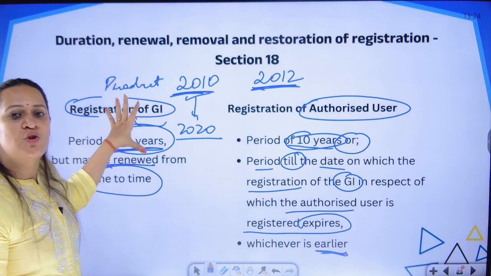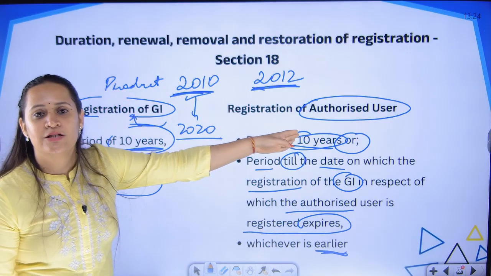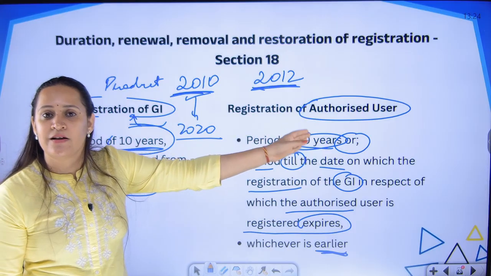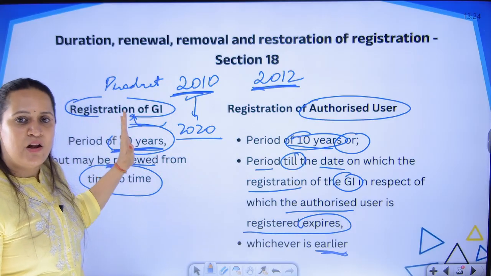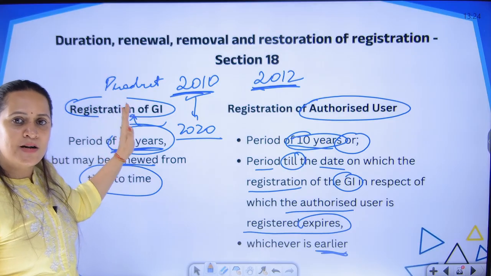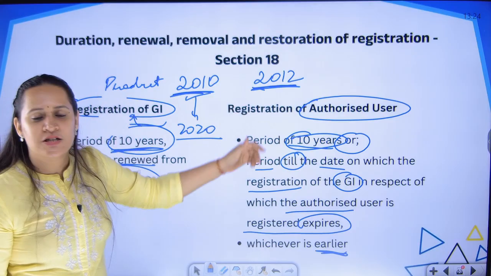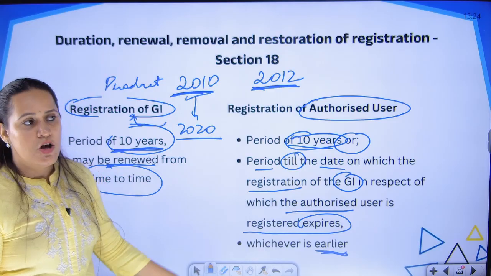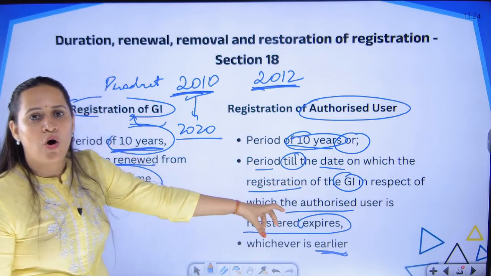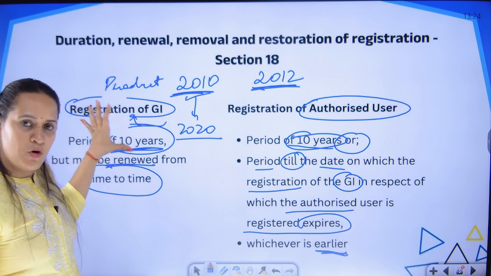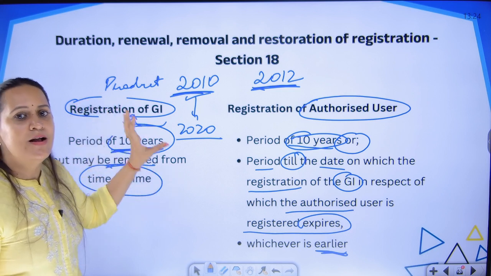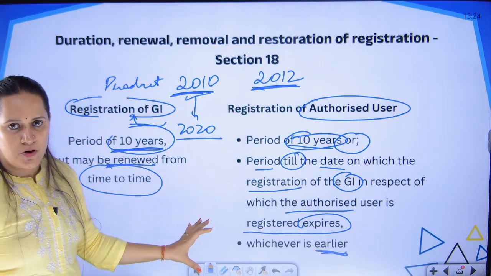If GI itself is not registered, what will the authorized user sell? Because he is seeking registration to use this GI product. If the GI product itself is not renewed, if the GI product itself is not protected, what registration is given to the authorized users? So, it is either 10 years or the date till which the GI product is protected. Whichever happens earlier, till then the authorized user has protection.